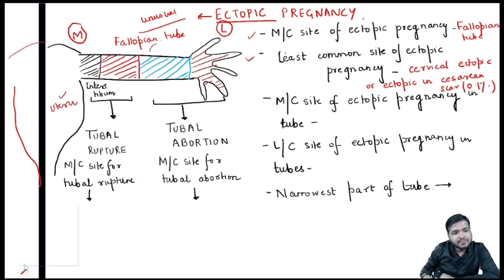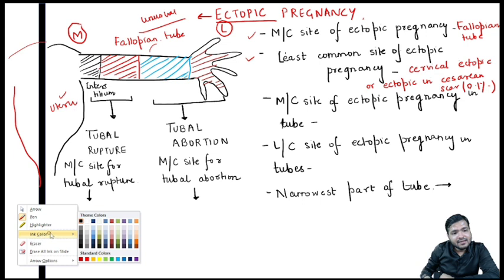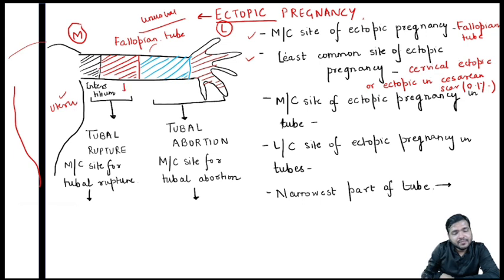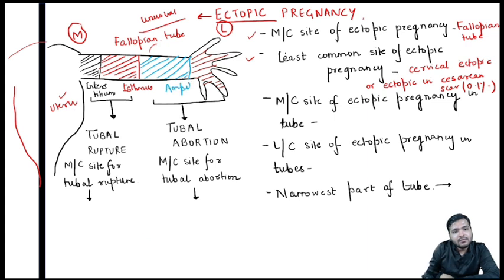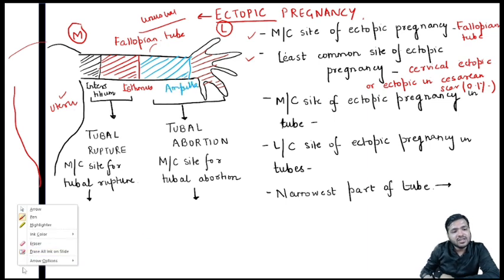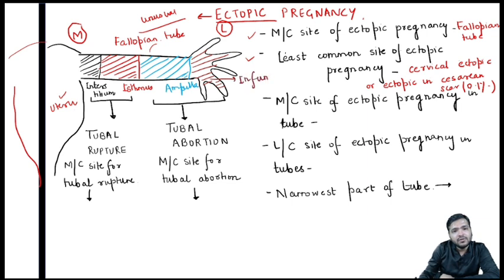The red one, yes, it is the isthmus. The blue one is the ampulla, guys. And the last one, with the finger-like projections, it is the infundibulum.